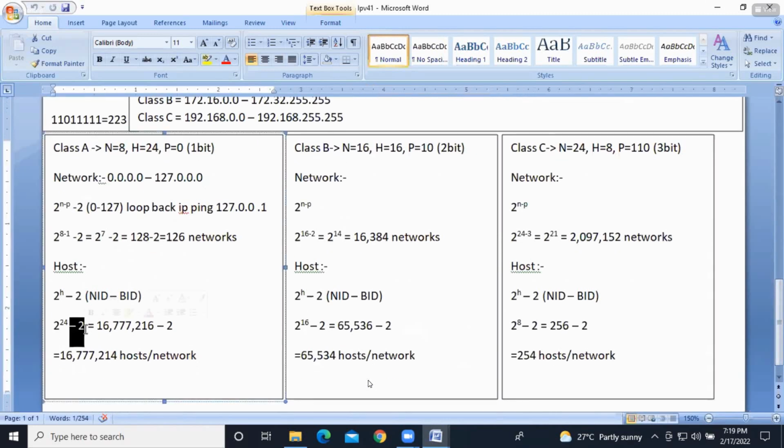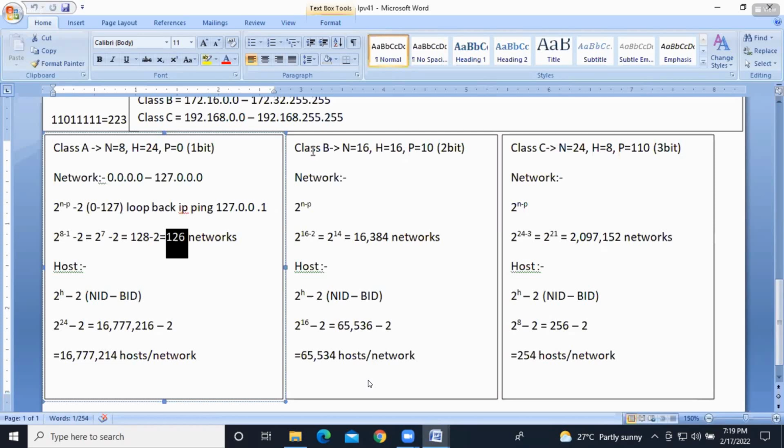Clear? So 2 to the power of 24 - 2. These many hosts we can connect into each network, these many hosts in one network. Like this, how many networks will we have? 126 networks will we have. I hope you got it, guys.